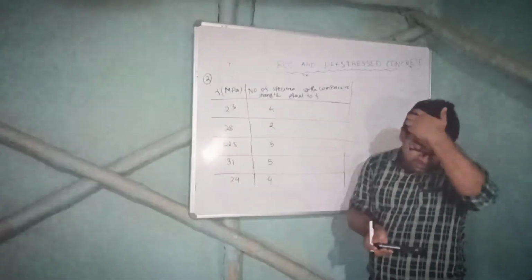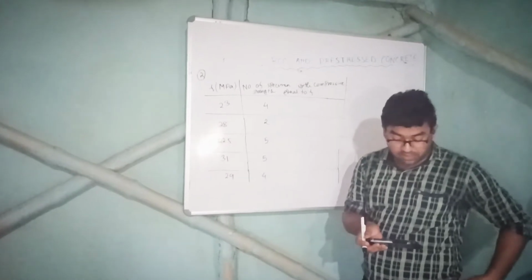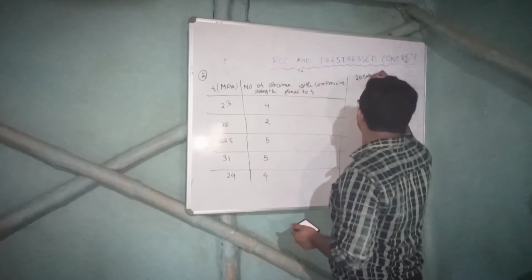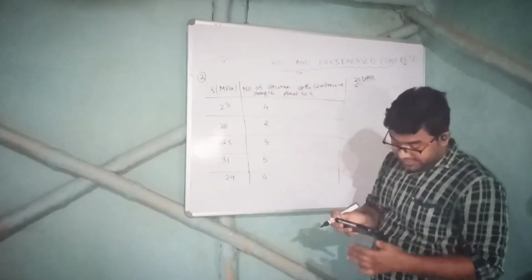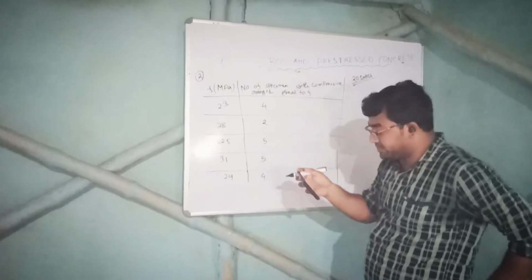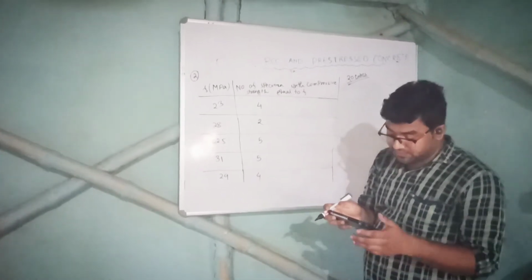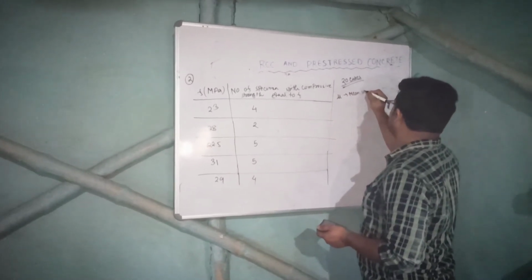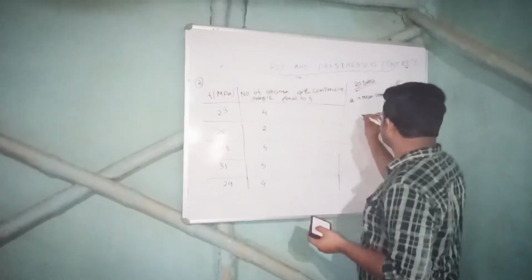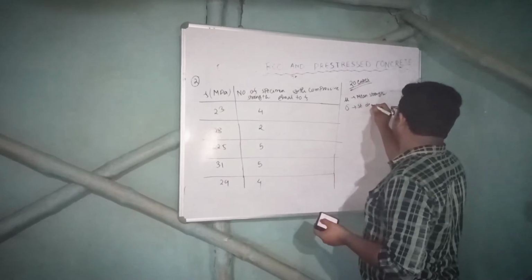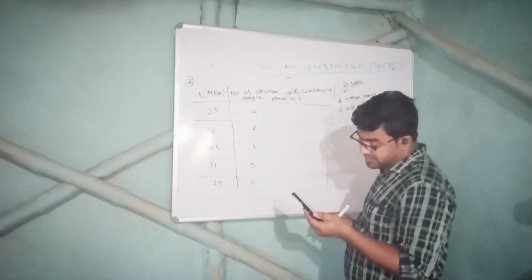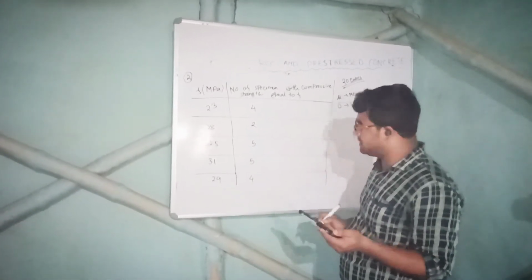I am discussing it. The question is the frequency distribution of the compressive strength of 20 cubes. Total number is 20 cubes. Specimens are given in the table. Now the question is, if mu is the mean strength of the specimens and sigma is the standard deviation, then find out the number of sample.